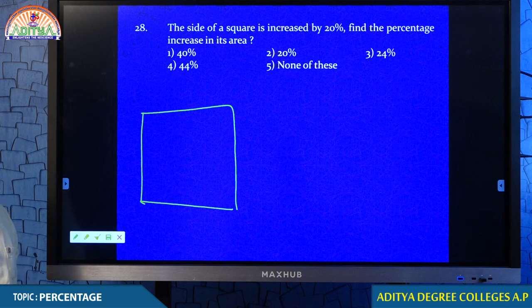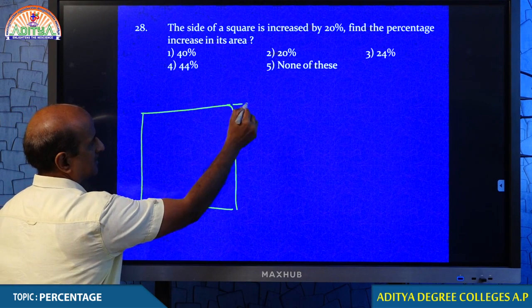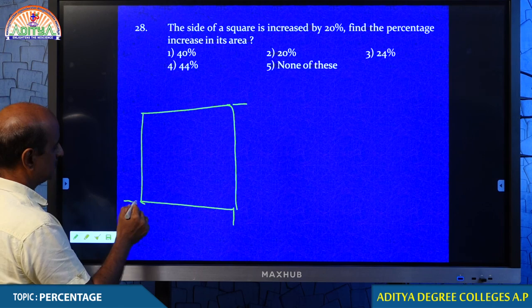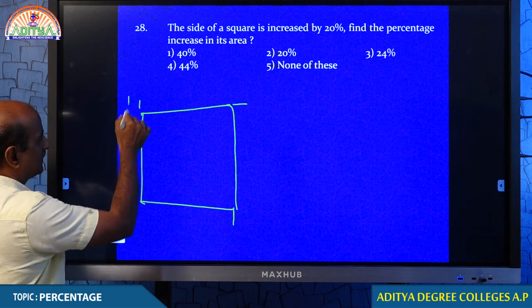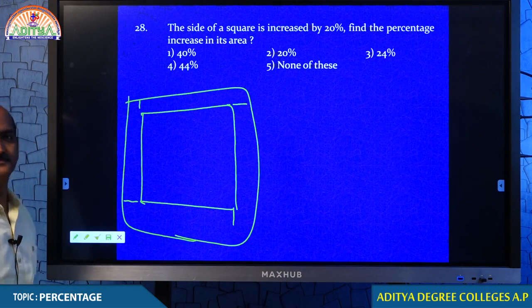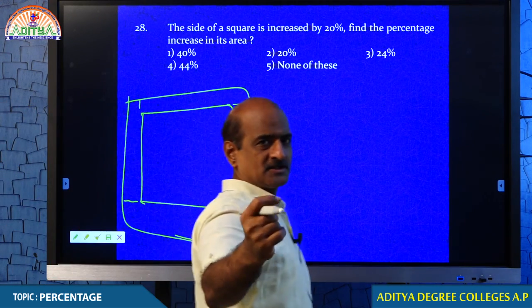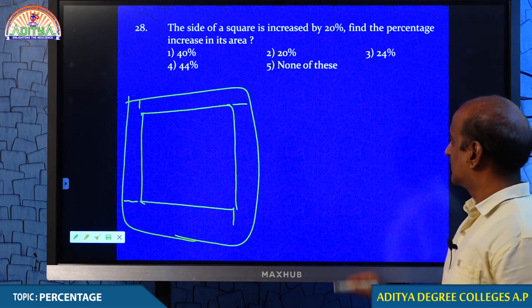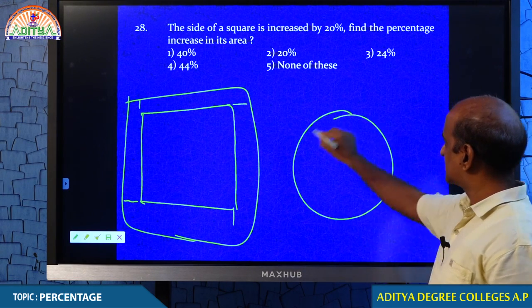This is a square. So, if any of the side is increased by a little, obviously it will have an all round impact, and obviously area increases much more. Even a slight change in one particular side will have an adverse effect. Not only that, you also see a circle.